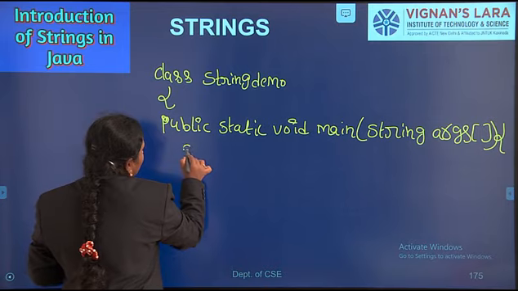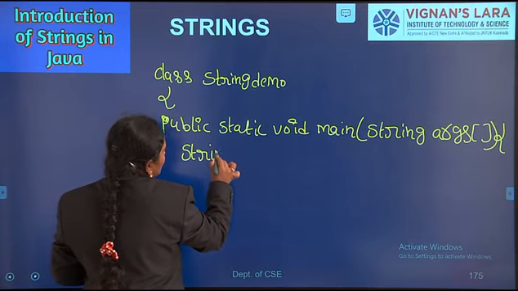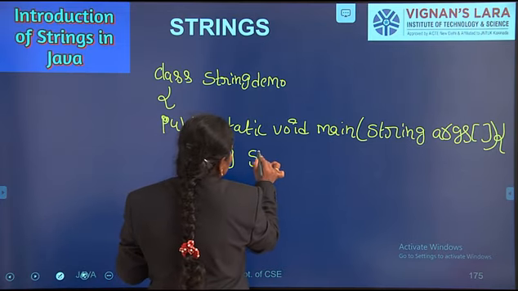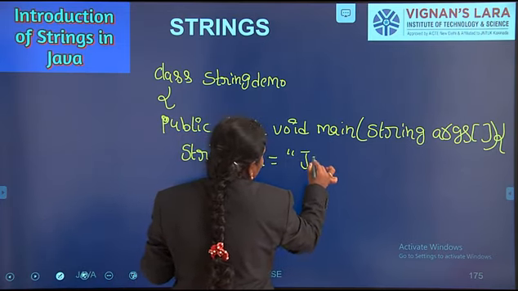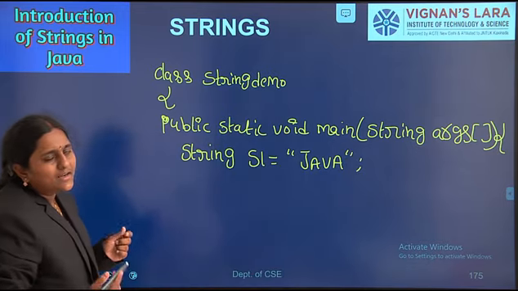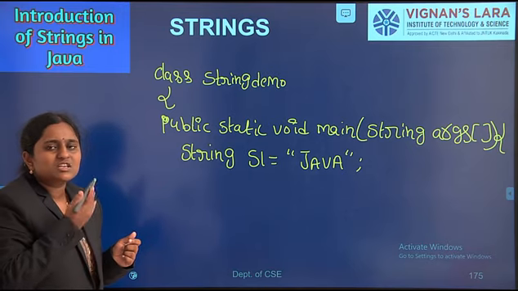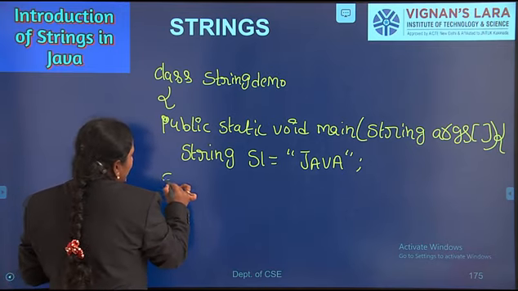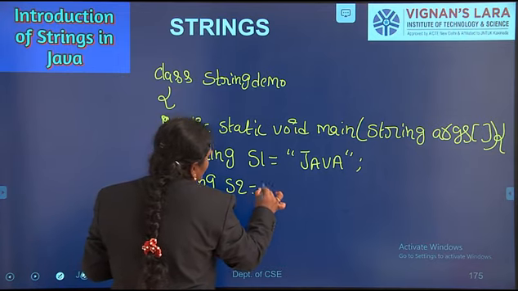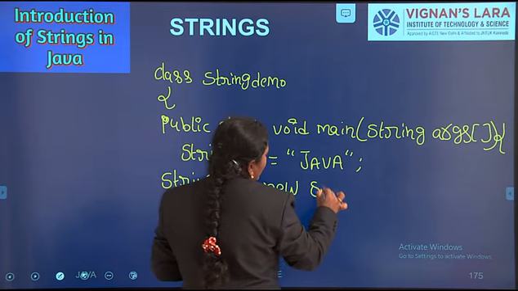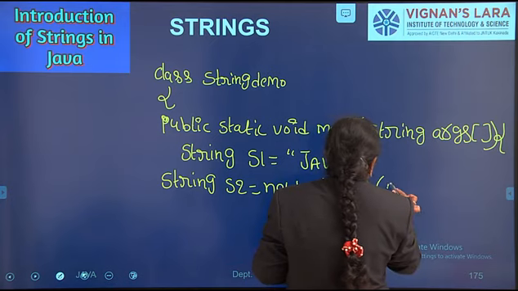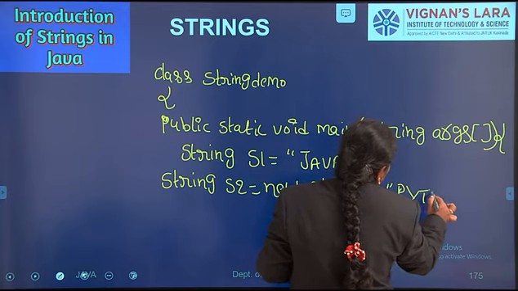Next, I am creating a string class object by using double quotes. Here String s1 equal to Java. Next I want to create another string object by using the new operator. Here String s2 equal to new String Python.